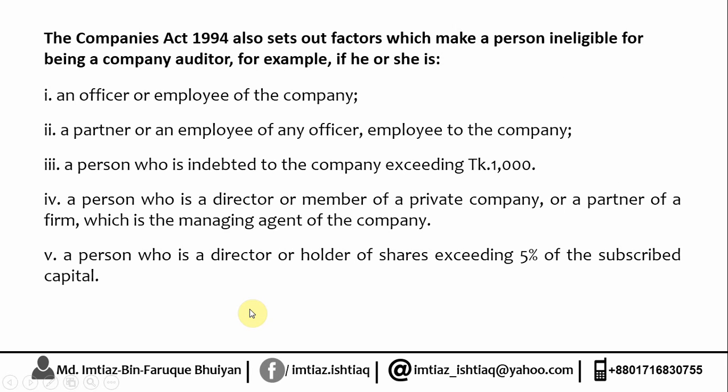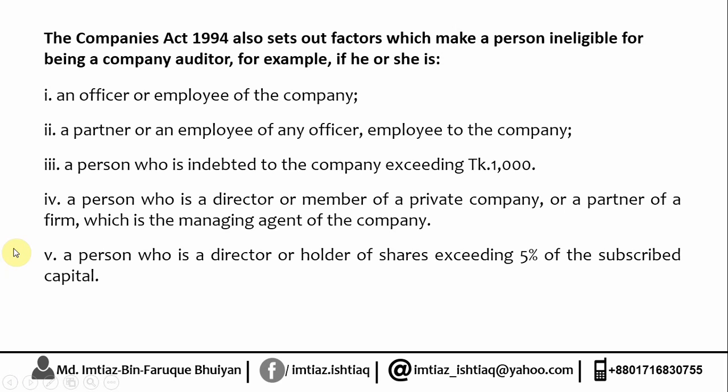So moving on to the next, the practitioner which we are talking about is called the auditor if it is an audit engagement. In our Bangladesh, the Company Act 1994 sets out some rules about who can be an auditor or who cannot be an auditor. The Company Act 1994 also sets out factors which make a person ineligible for being a company auditor.